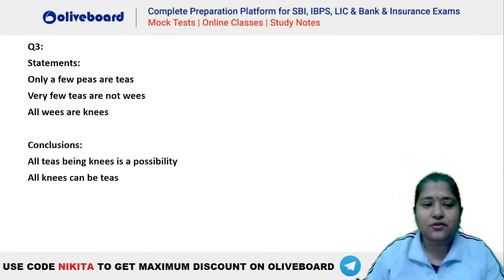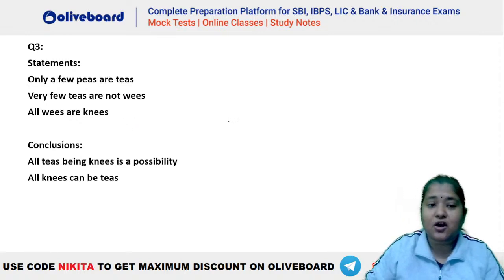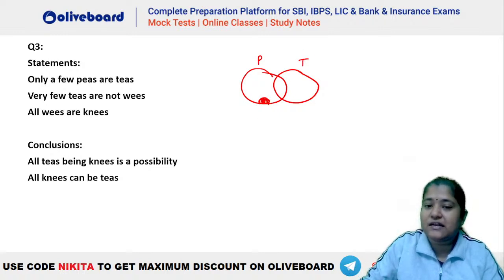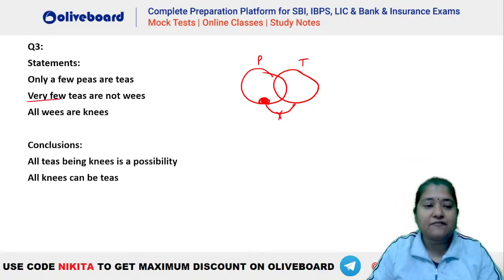Chalo, let's try this out. Only a few P's are T's. Again, only a few. That means some plus some not. That is some P's are T's, right? This is your some P's are T's. And there has to be a specific portion of P which will never be a part of T, right? So this is the diagram. Very few. Now, very few is taken as normal some. Okay, this is very few T's are not V's. So you can see some T's are not V's, right? This means some only. So some T's are not V's.